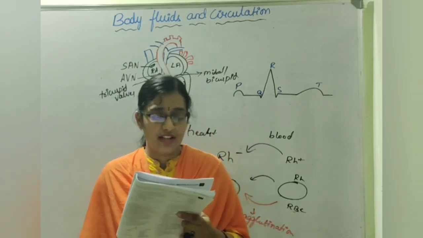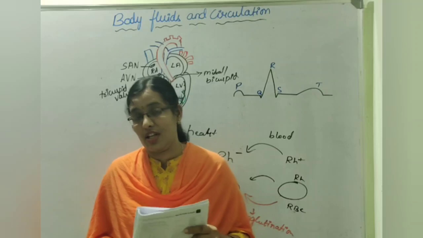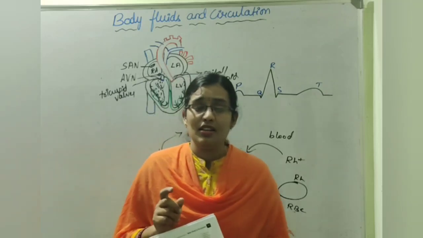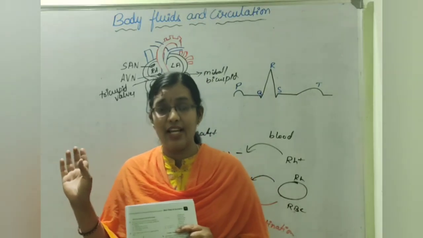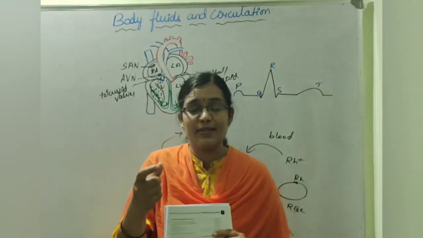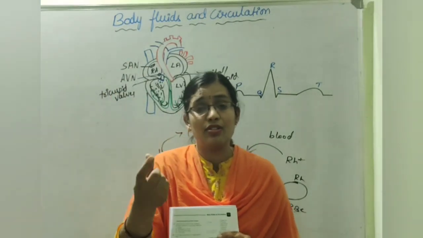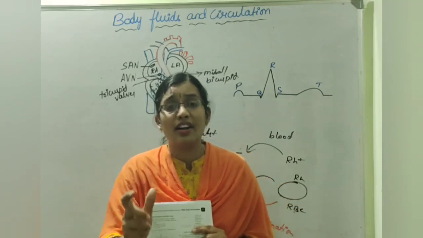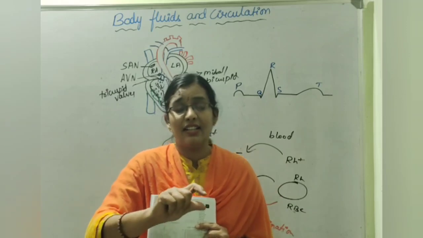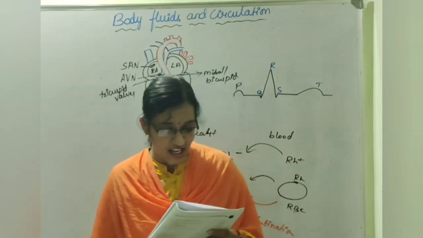Next, what happens when the pacemaker is non-functional? What do you mean by pacemaker? In case of our heart, the SA node, that is the sinoatrial node, is called the pacemaker because it undergoes depolarization and thus initiates the contraction of ventricles, and thus the heartbeat is initiated.